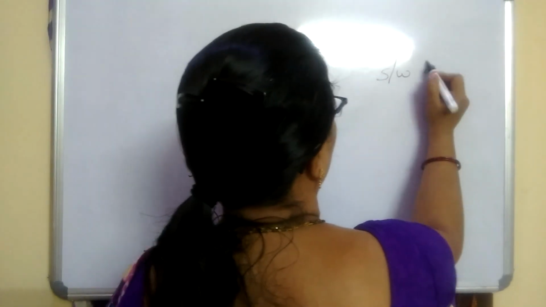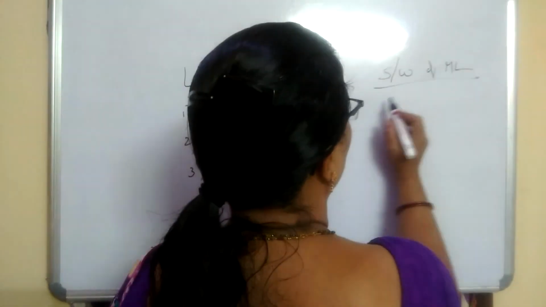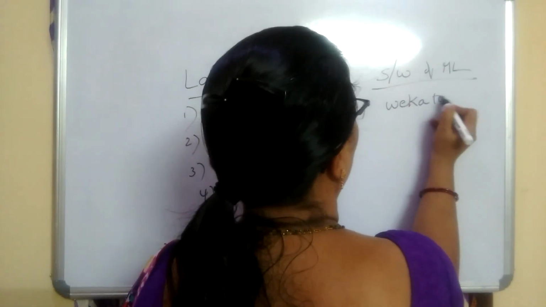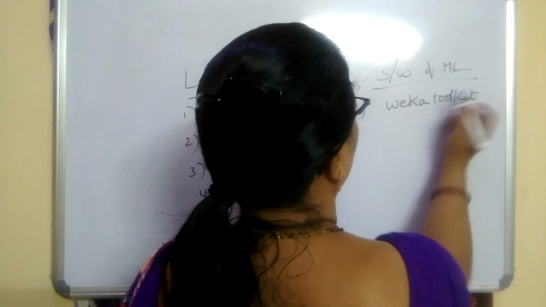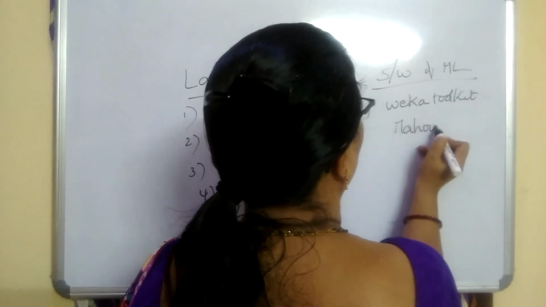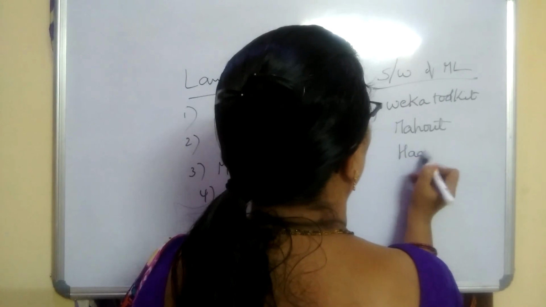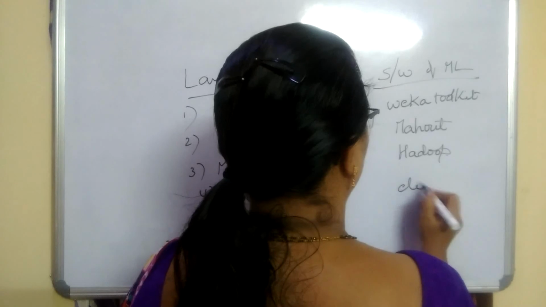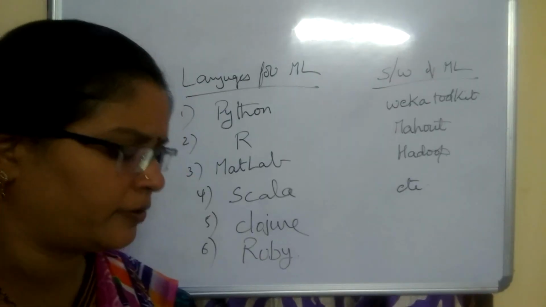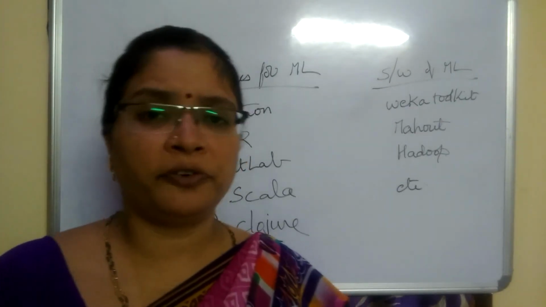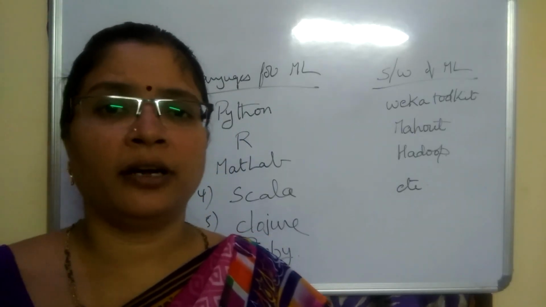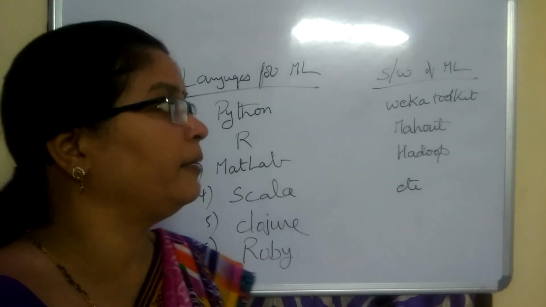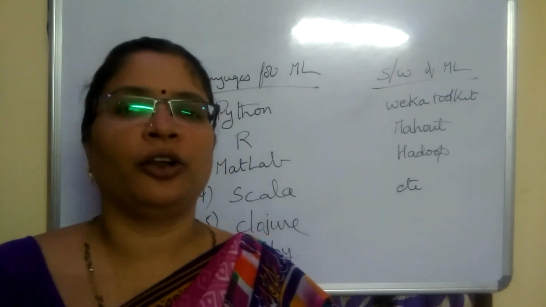What are the software for machine learning? That also we see. The first one is Weka Toolkit, Mahout, Hadoop. These are the various software that make use of efficient machine learning algorithms. So by using these things, we can implement efficient machine learning algorithms.